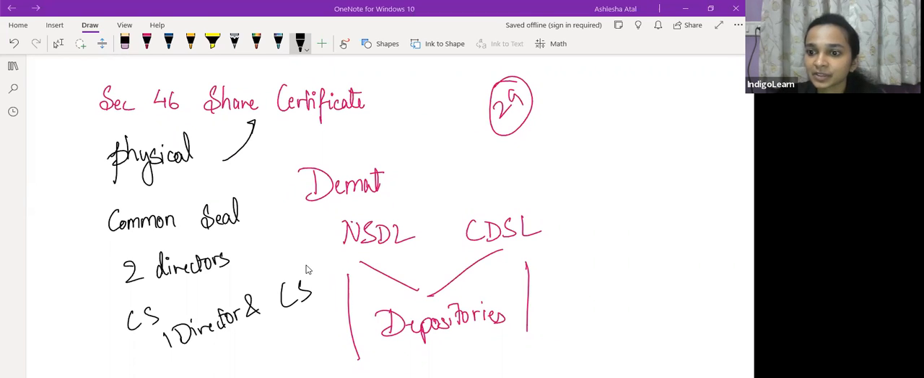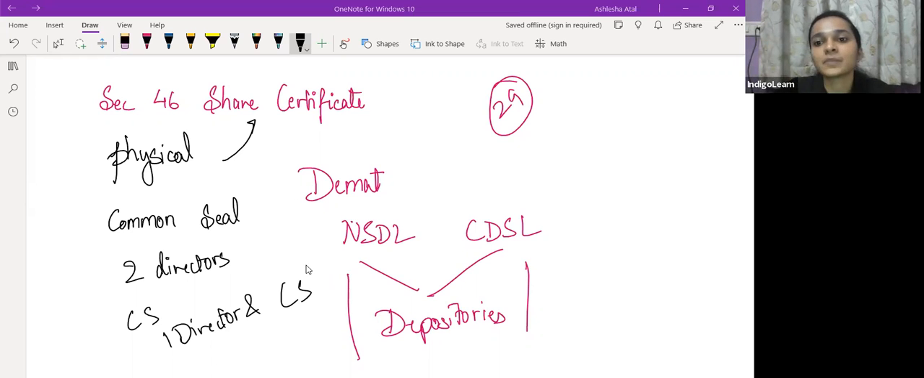Prima facie का मतलब क्या होता है? On the face of it, first impression. Correct. So share certificate is basically a prima facie evidence that the person who's holding the share certificate has the title to the shares which are mentioned in this share certificate.